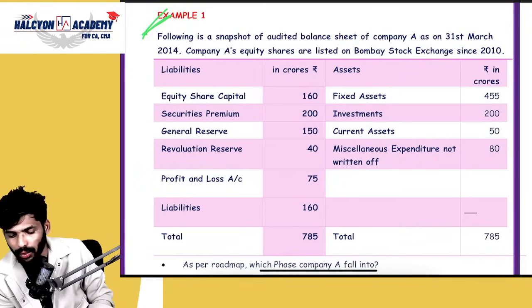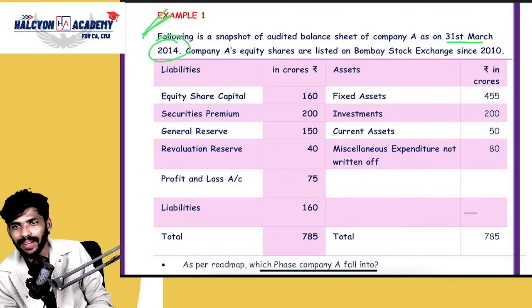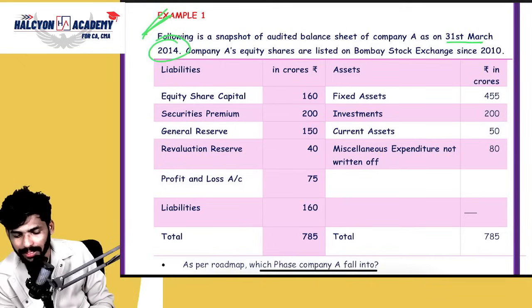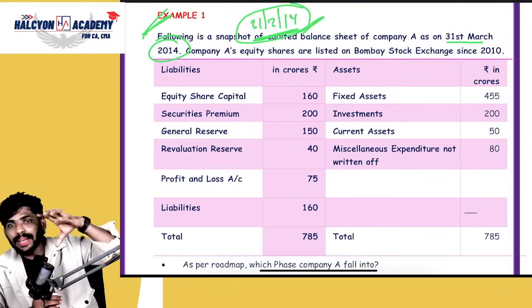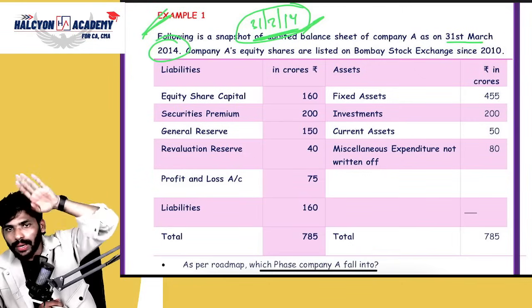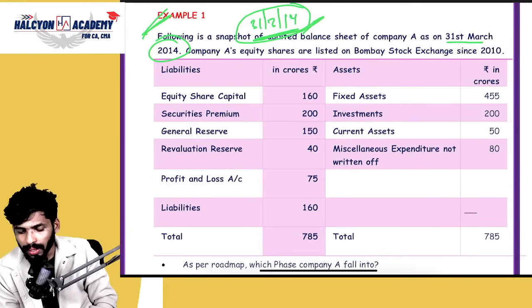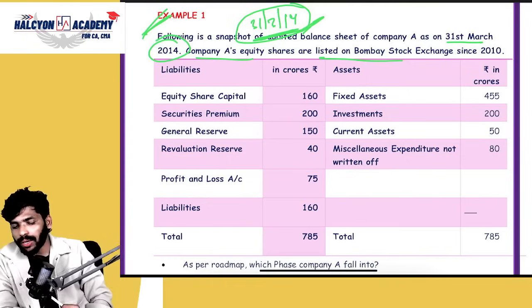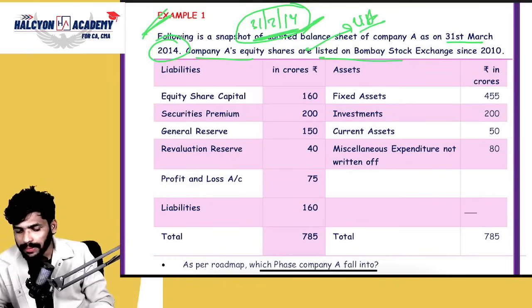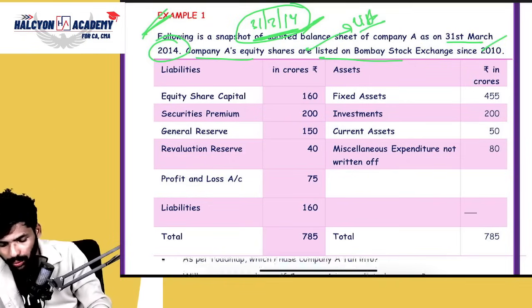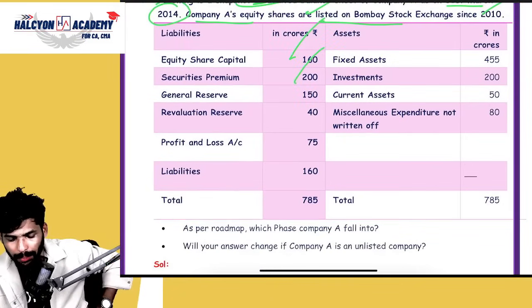Following is a snapshot of the audited balance sheet as of 31st March 2014. So they have given the balance sheet for 31st March 2014. I already told you, please remember this date. First of all, we need to check the net worth from 31st March 2014 only. Very good. Company A's equity shares are listed on the Bombay Stock Exchange, which means it's a listed entity, since 2010. They have given share capital, securities premium, reserves, revaluation reserves, P&L, and liabilities.